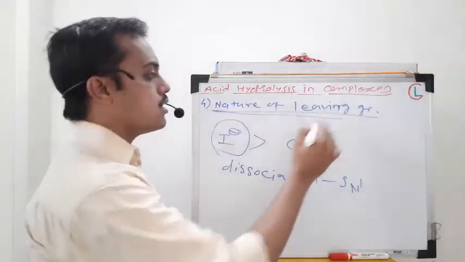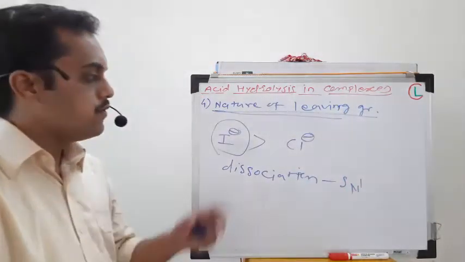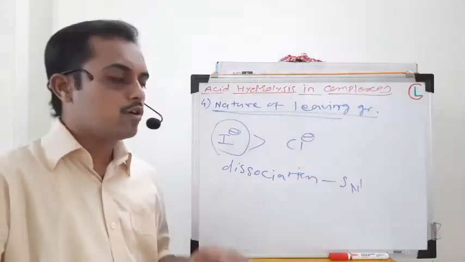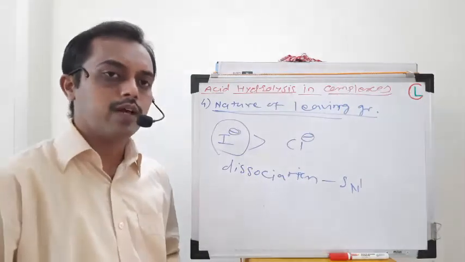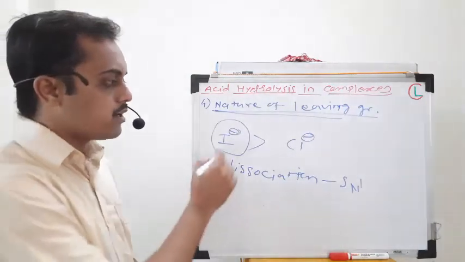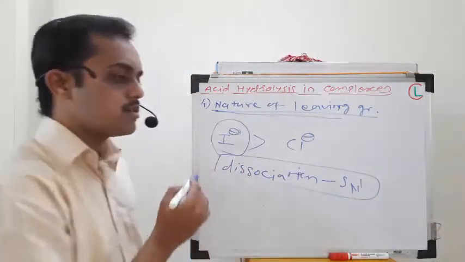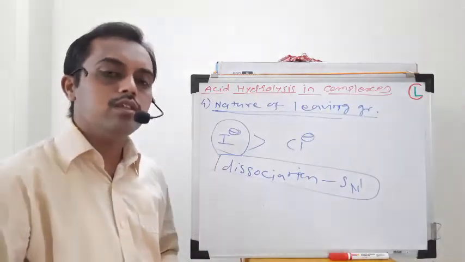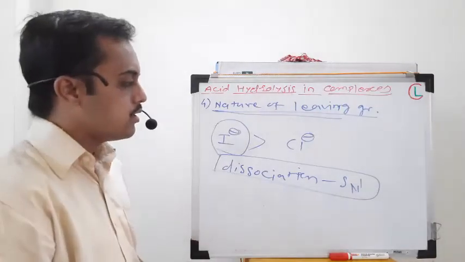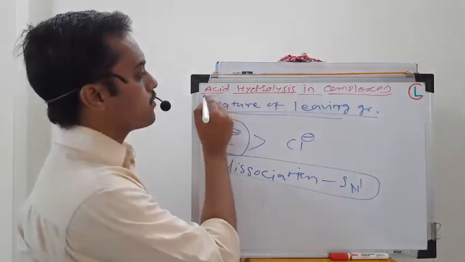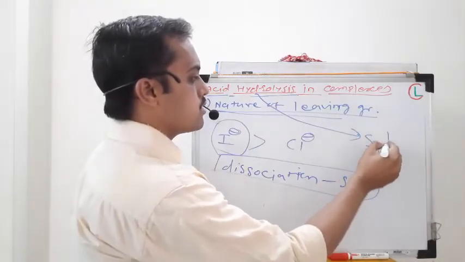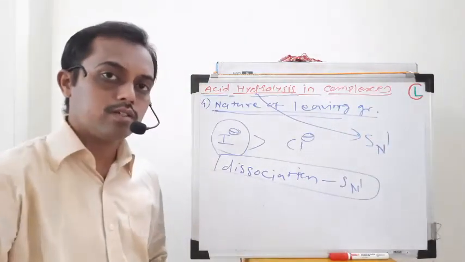If the bond is dissociated very easily, the rate of acid hydrolysis will be faster. So this factor also indicates the SN1 type of mechanism. All the four factors that we have discussed in this episode indicate that acid hydrolysis follows the SN1 mechanism and not the SN2 mechanism.